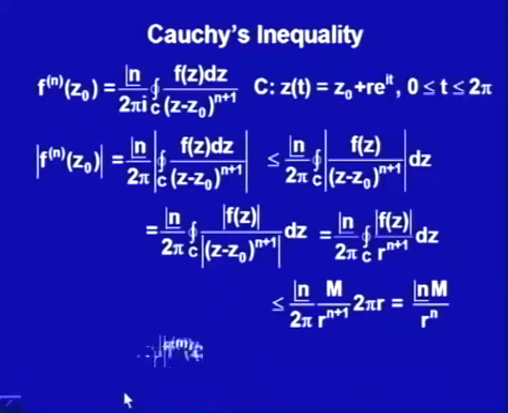So, finally, we have got the result that the absolute value of the nth derivative of f at z naught is bounded by the number factorial n into M upon r to the power n, where M is your bound of f and r is an arbitrary number, you could say the radius of this circle around the point z naught. Now, this inequality is going to help us get one more important result, known as Liouville's theorem.